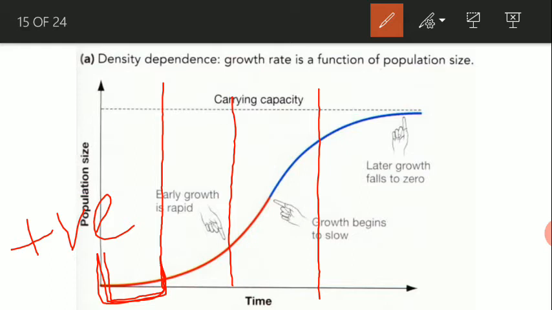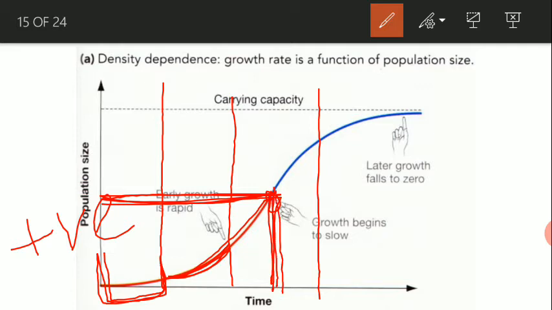This is also the rapid growth phase up to a certain level, and at this phase the population growth is maximum. That means it reaches half of its carrying capacity, its upper limit, and this phase is known as the log phase.